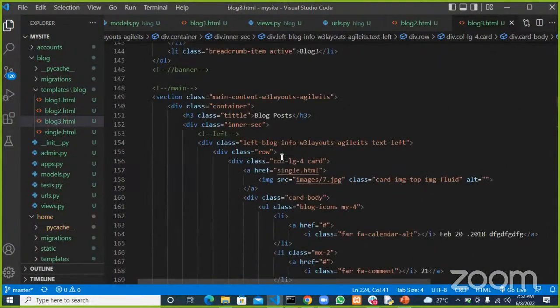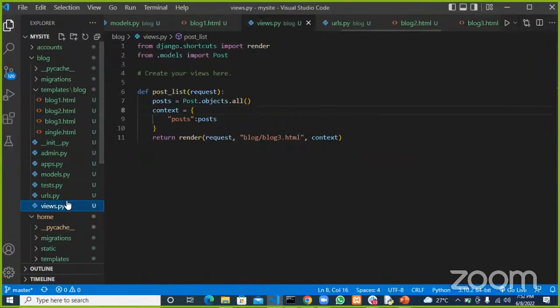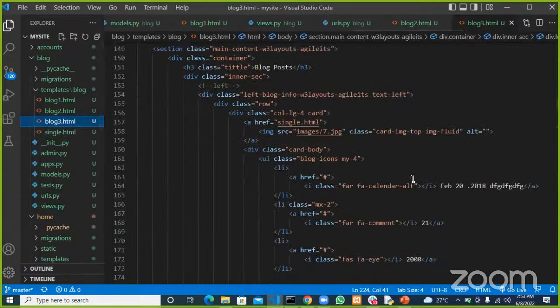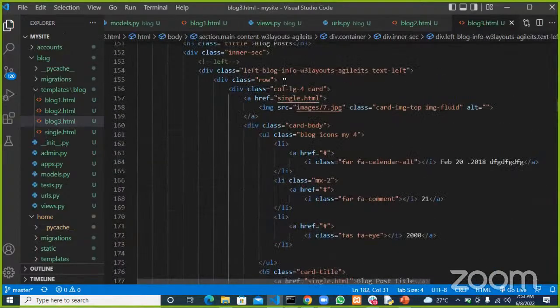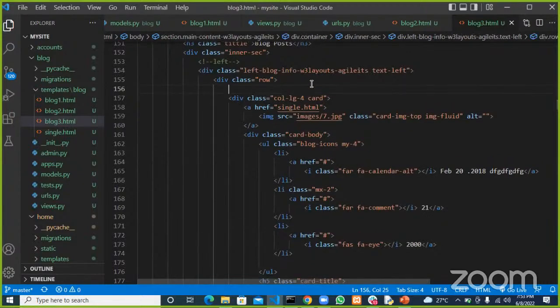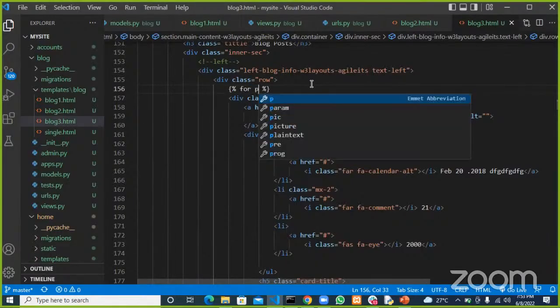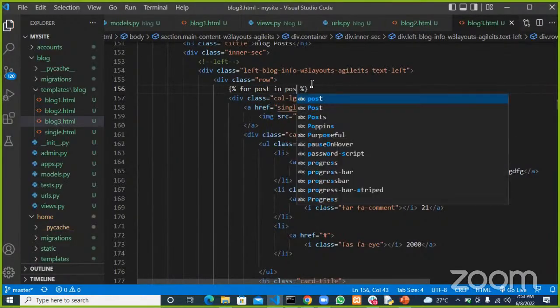I said that once we grab all our records, they will come in a list format, and since this comes in a list format, we can loop through all of them to see each of those posts. Since all these are the same, we just need to take one of them and loop through all of them. So we open a tag called the for tag, and we write for post in posts.